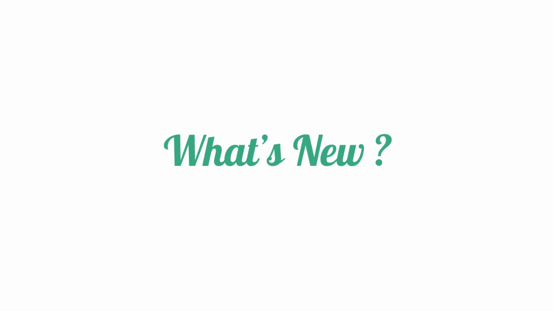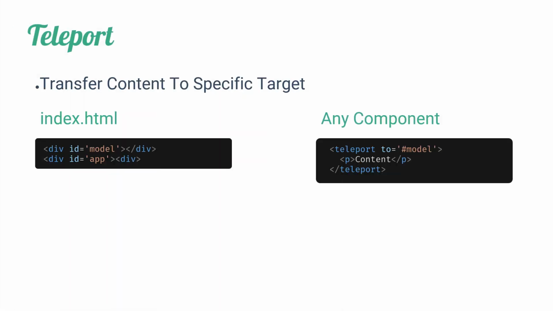Now let's check what's new in Vue 3. Vue 3 has a new API called teleport. Teleport can be used to transfer content to a specific target. In my index.html, I have a modal here on top of the app. And in a component, I called the teleport component with prop to modal. I have the content to display inside the teleport. So by doing this, I can give the modal a higher z-index than my app.